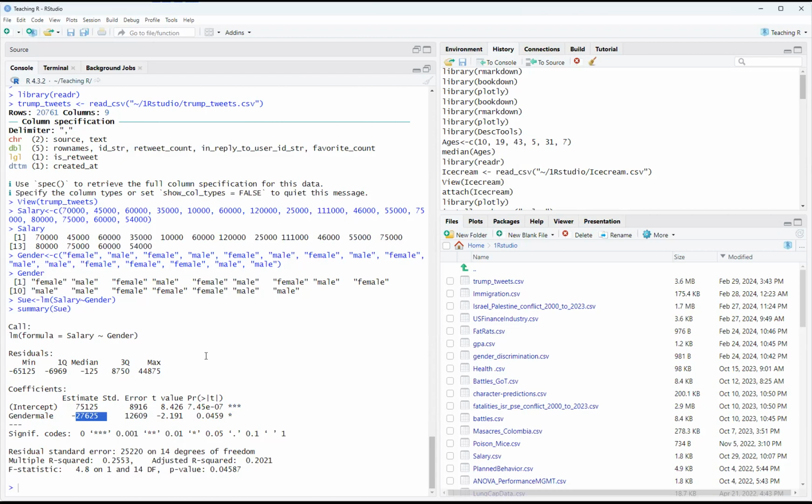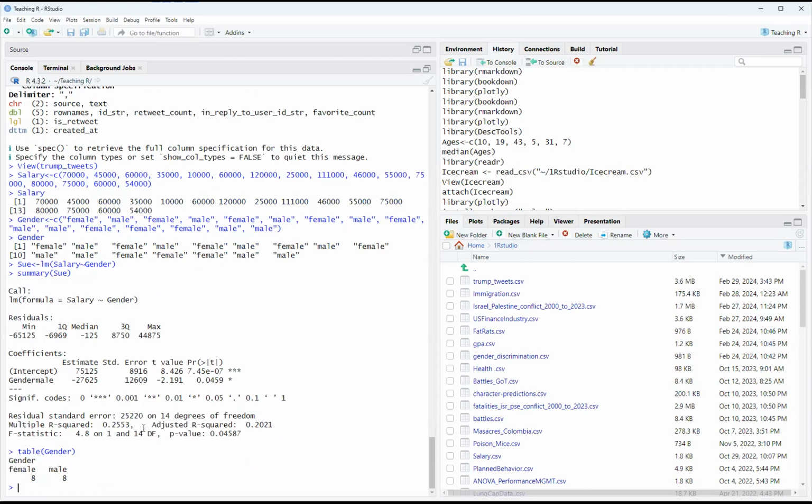And that's actually what we're going to do in the gorilla data set. Now, in addition to this, you could just see, oh, how many male and females do we have? Just do a table, right? And you'll do gender. And boom, oh, we have the exact same thing. We have 8 female, 8 male.